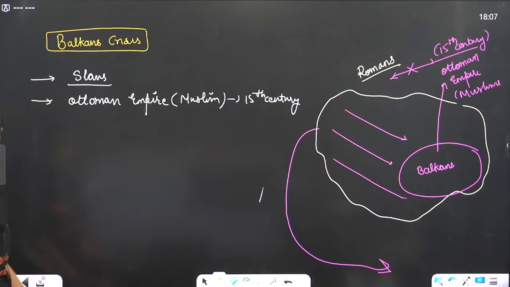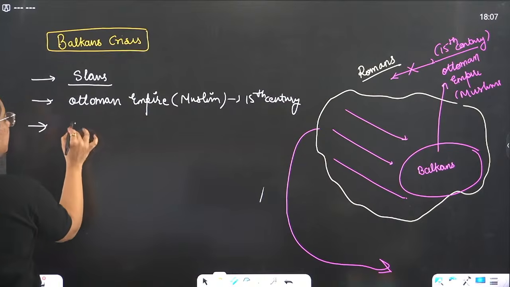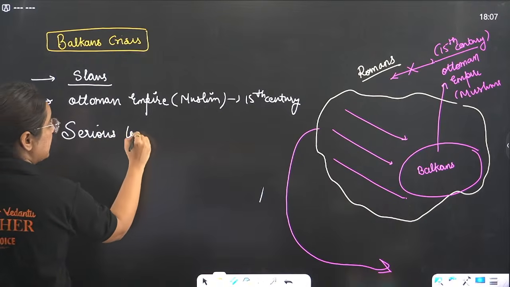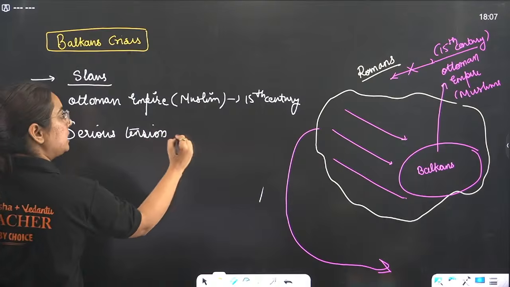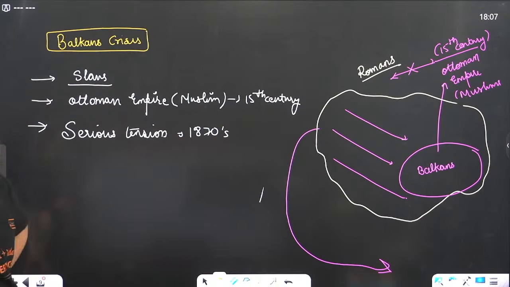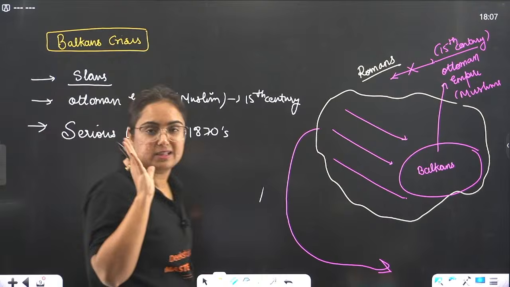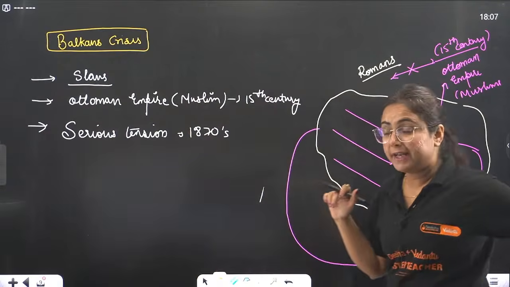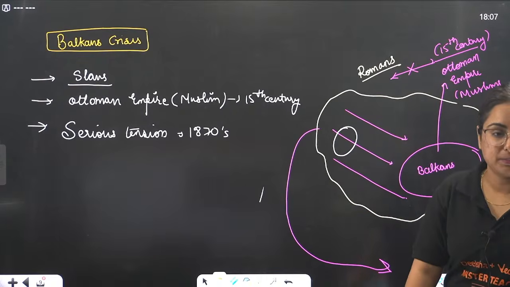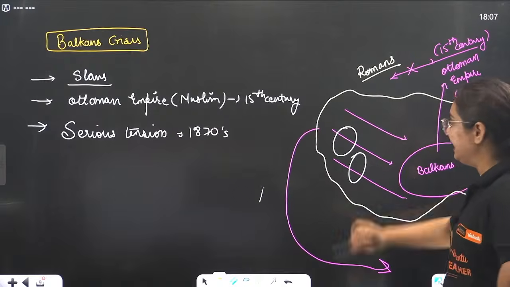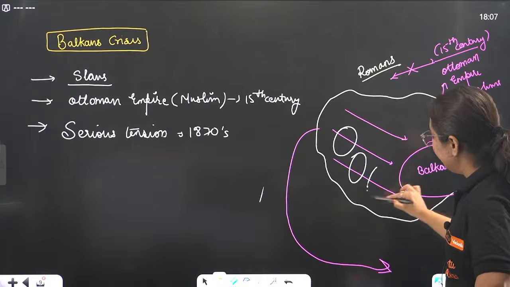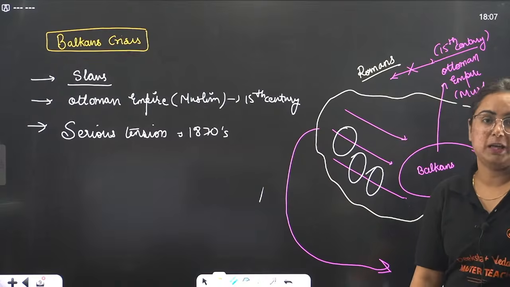The main point is, beta, this Balkan region becomes a region of serious tensions during the 1870s, particularly, if I tell you the year, 1871. Why? See, France in 1848 became a republic. Germany in 1871 became unified, right? Then Italy in 1861 became unified.